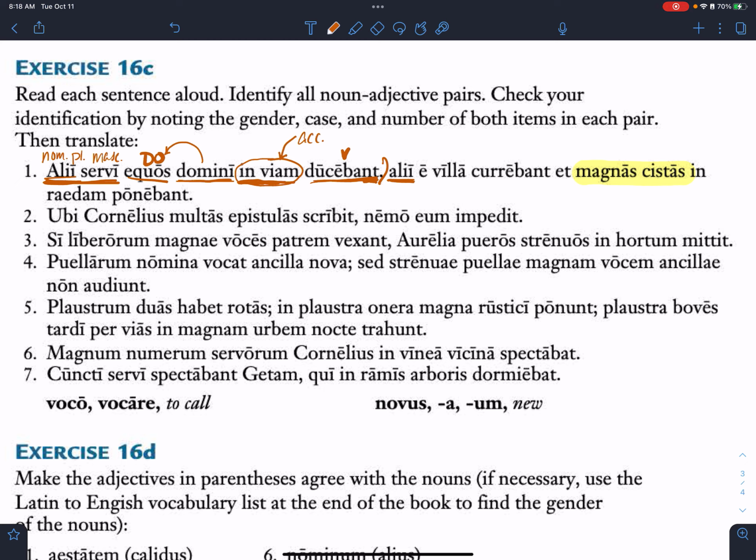Okay, the next chunk. All right, do we think alii is going to be my subject still? Yes. Yep, okay. Where's my verb now in this new chunk?